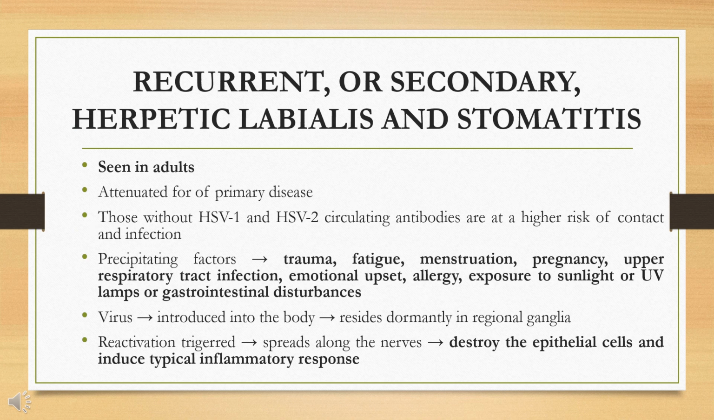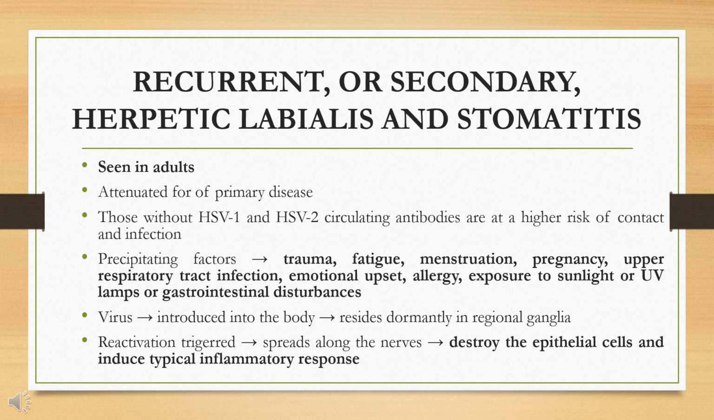Now we'll see about recurrent herpetic labialis. It is otherwise called secondary herpetic labialis or recurrent herpetic stomatitis or secondary herpetic stomatitis. It is usually seen in adult patients and manifests clinically as an attenuated form of primary disease. Those without HSV1 and HSV2 circulating antibodies are at high risk of contact and infection.